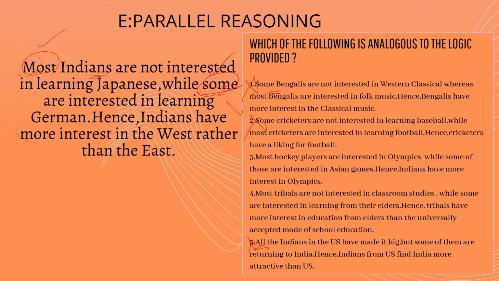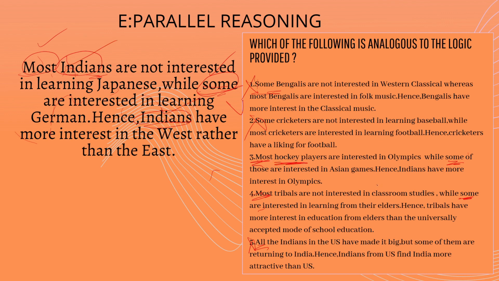Here we have one more condition, some. So after most, here if we observe, we have some here. Here also we have some. So both the conditions got satisfied. But here most Indians, right? Most Indians are not interested in learning Japanese. Hence, Indians have more interest in the West. So here we have Indians, here also we have Indians.